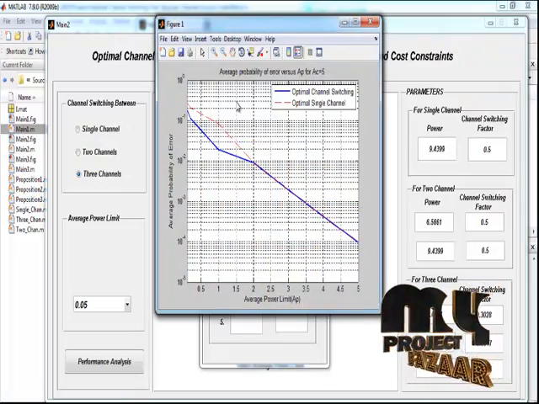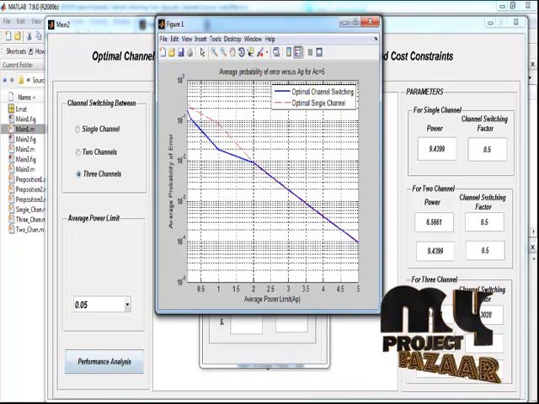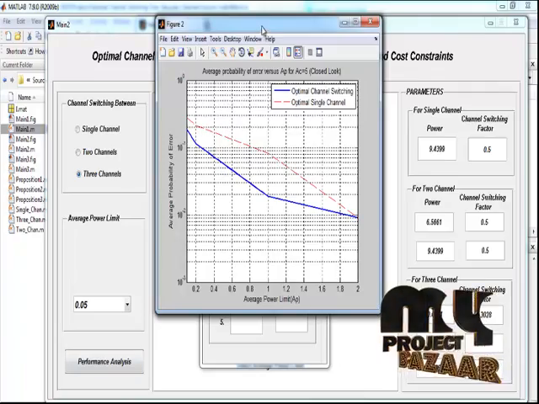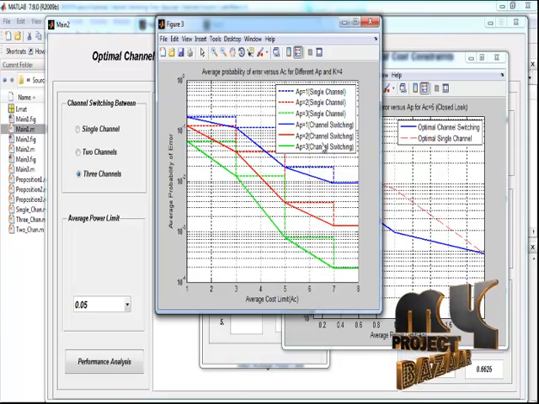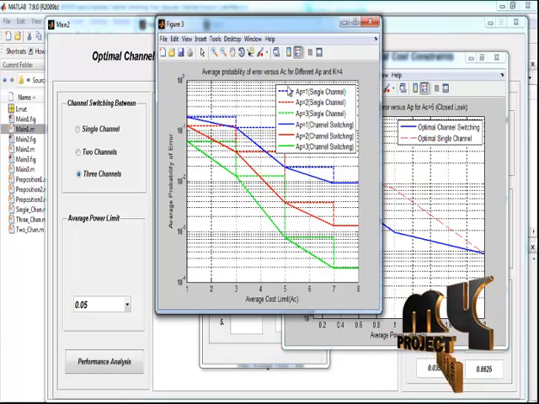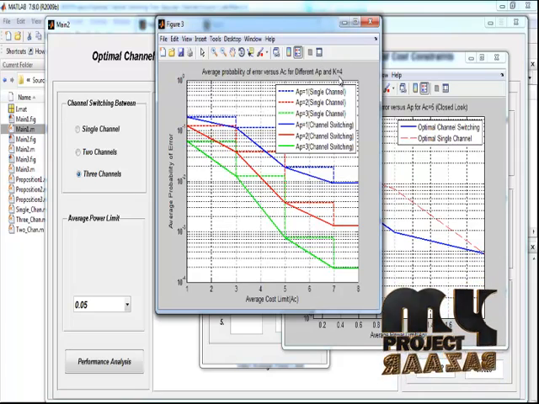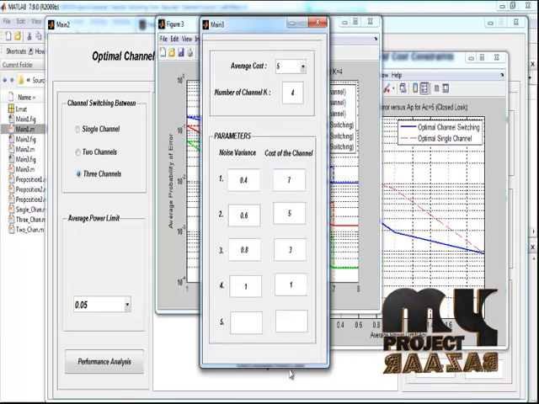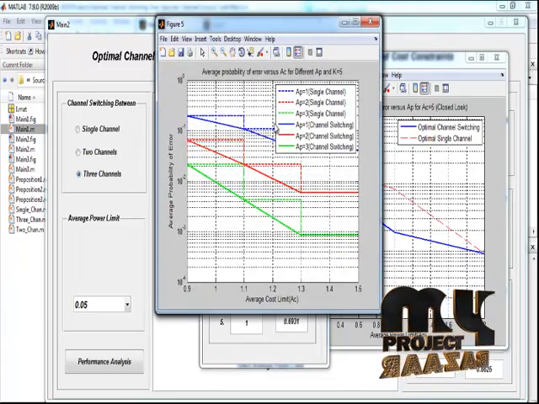Now by changing the average cost to 5, we got the output as average probability of error values versus AP for AC equal to 5, and here the closed loop for this graph will be obtained, and this is the average probability of error versus various average cost limit when k, the number of channels, is 4, and this is the noise variance and cost of the channel when average cost is 5.